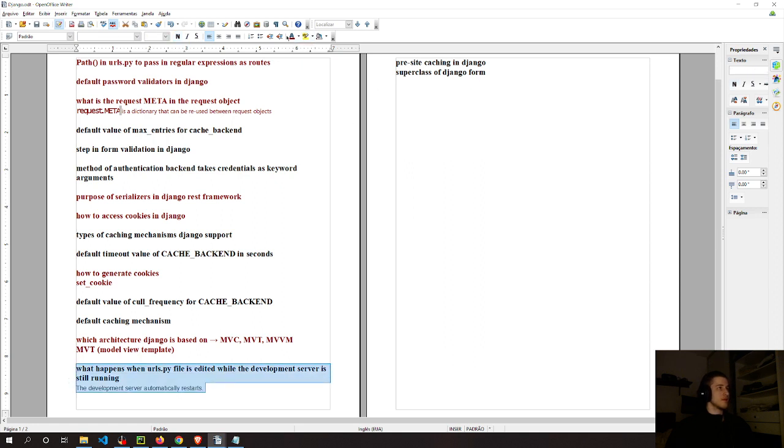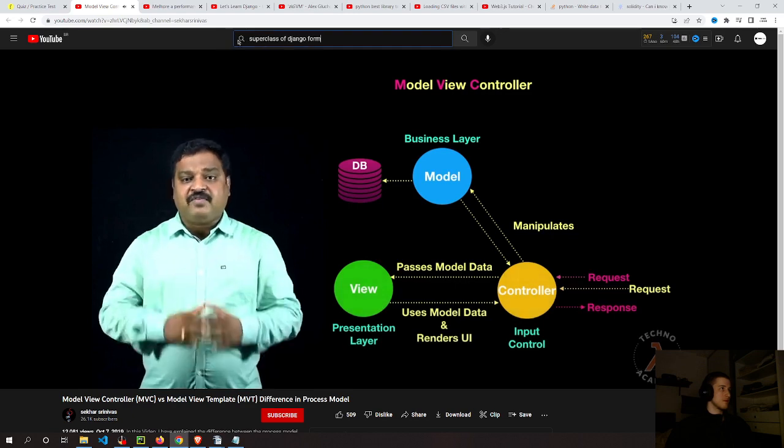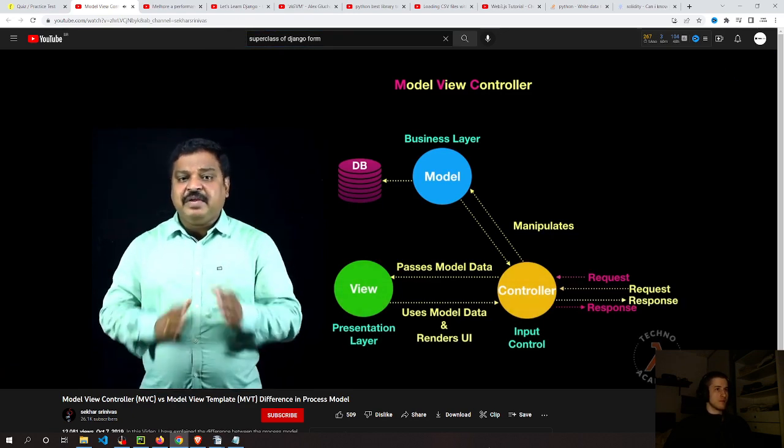If the client sends a request for updating the data present within the database, then the controller accepts the request and manipulates the model, which will update the database. Then the updated model details will be received by the controller, which passes the model data to the view, where the view uses the model data and renders the UI as per the requirement and provides the result to the controller. Finally, the result will be returned to the client as an HTTP response by the controller.